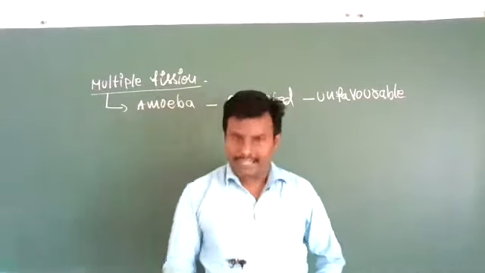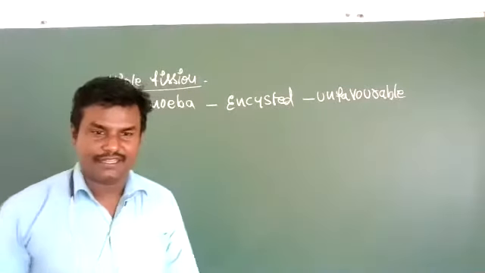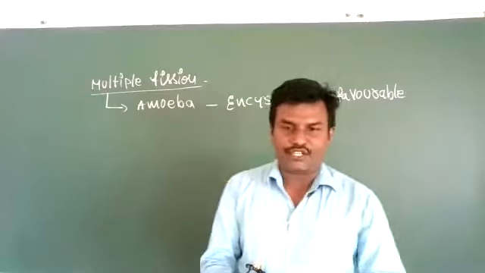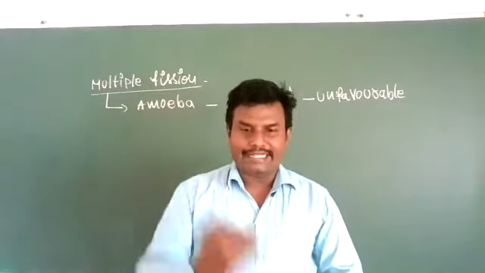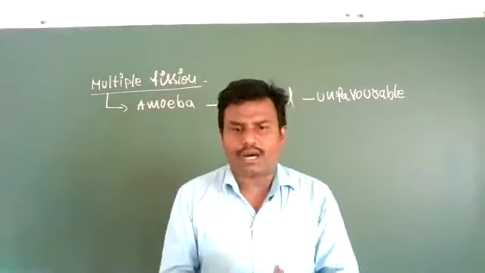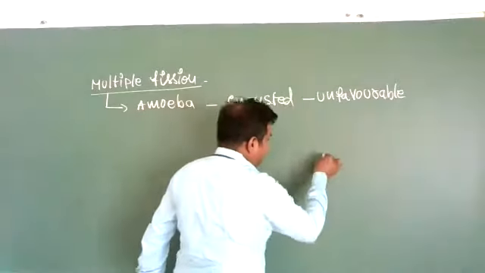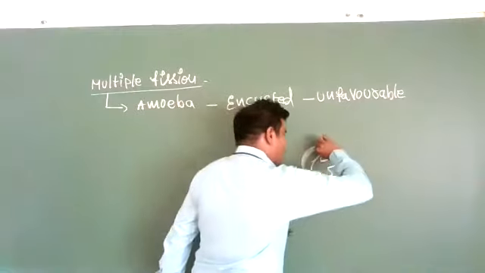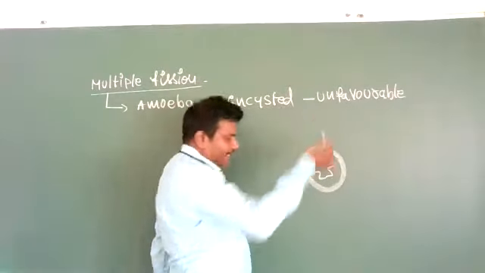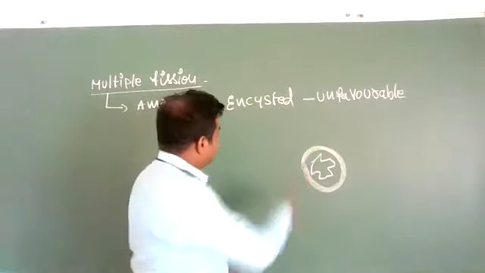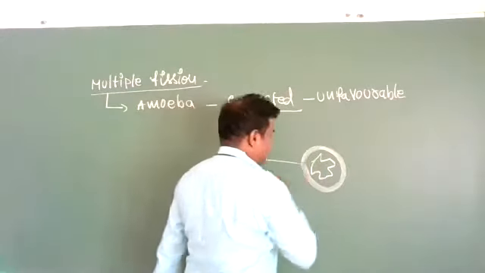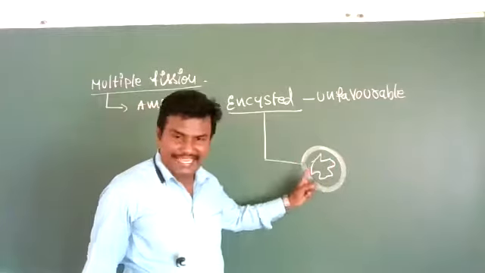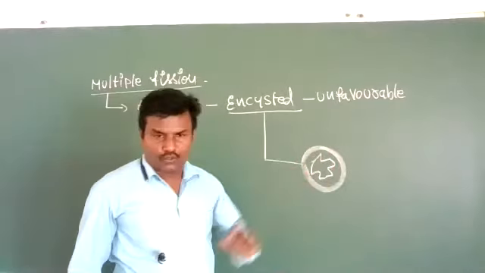During unfavorable conditions, this happens. When a sufficient amount of water, temperature, and food is not available, the amoeba forms a thick wall around its body. See, this is the amoeba. It forms a thick wall around its body. This is called the encysted wall. Throughout unfavorable conditions, the amoeba exists inside the thick wall.